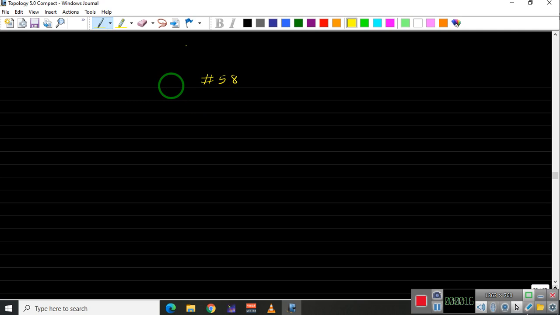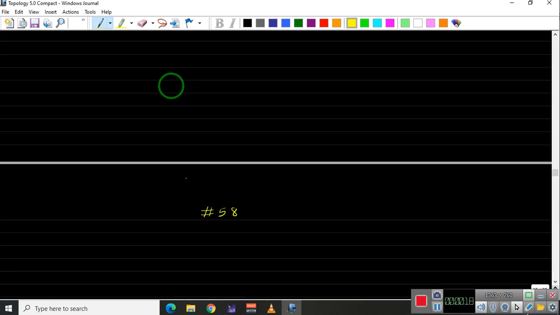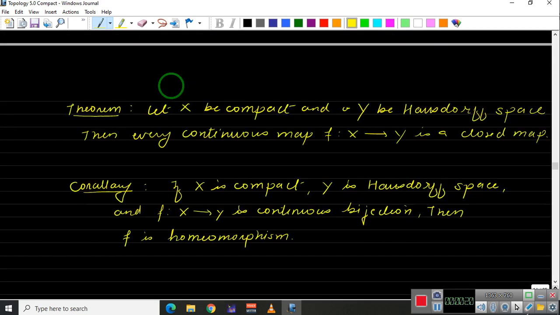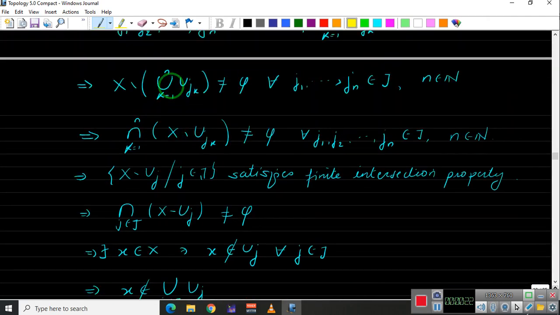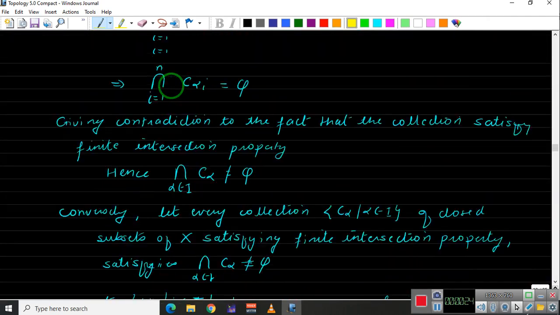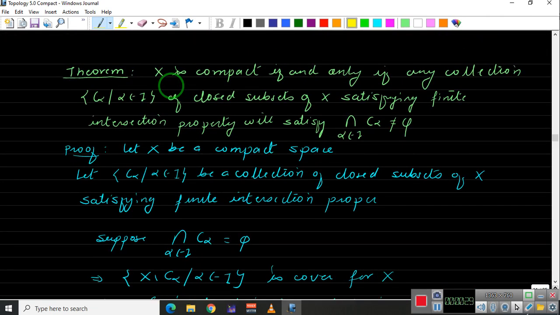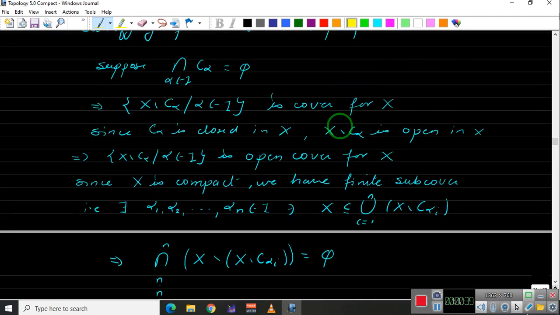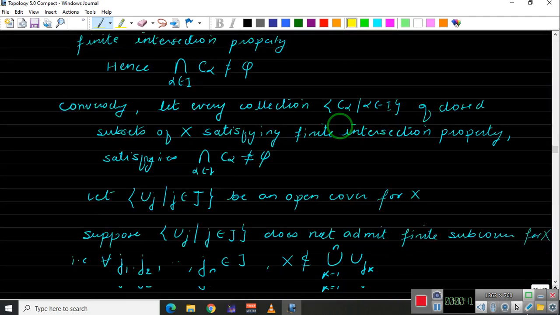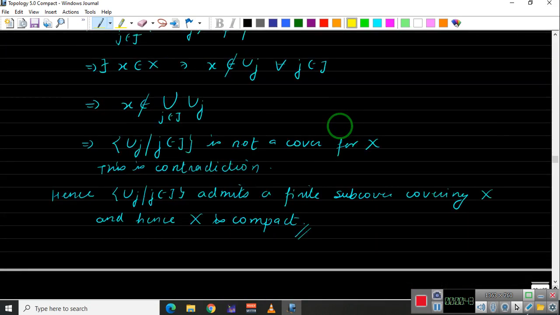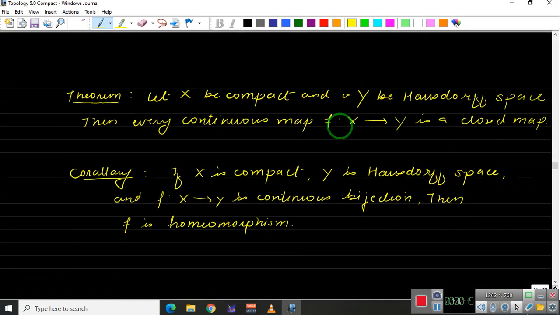Okay, in the last videos, if you want me to recall, we have proved that X is compact if and only if any collection which satisfies the finite intersection property also satisfies this intersection property, right? And based on this result, we have taken these two theorems, right?